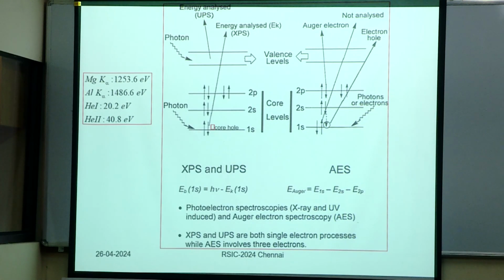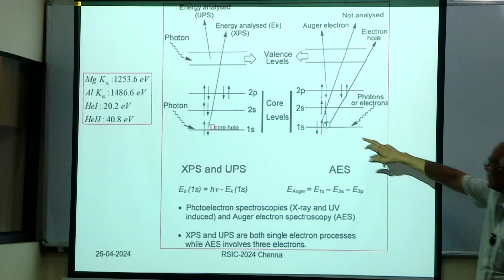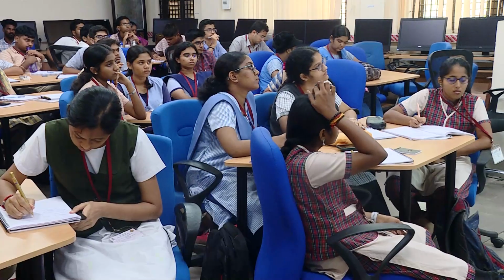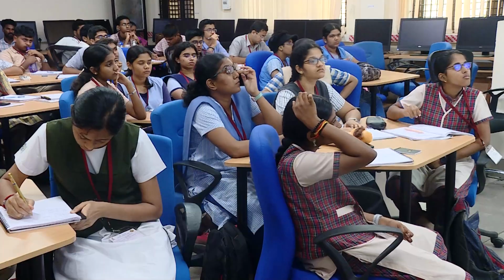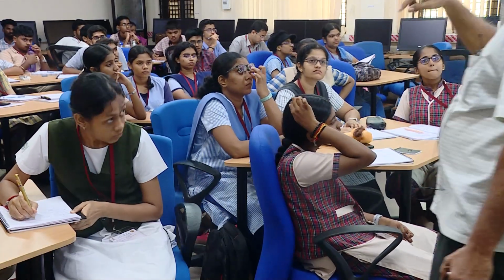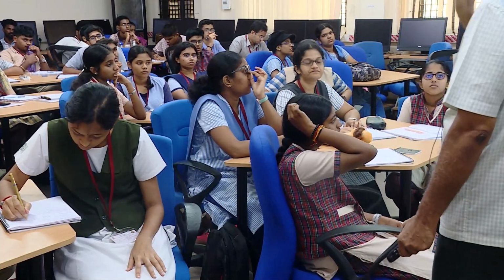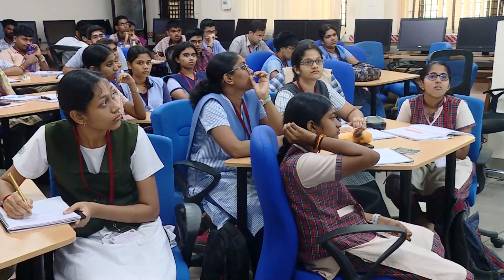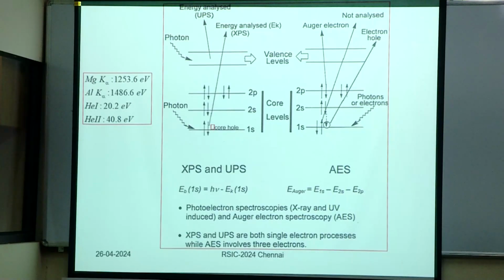Okay. So you have the energy levels 1s, 2s, 2p. Consider only these three. But if you go to transition metals, then you have to deal with the d electrons, f electrons, and all that. Right now, the simple ones are 1s, 2s, 2p, something like nitrogen, carbon, oxygen.